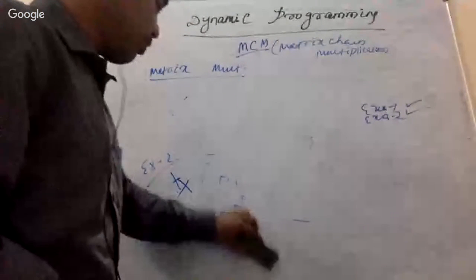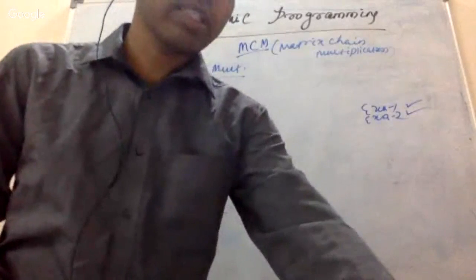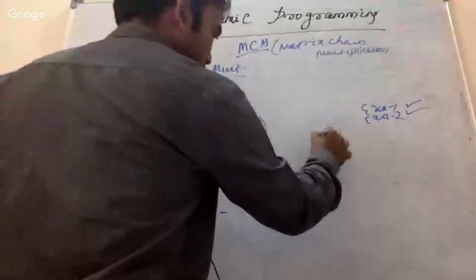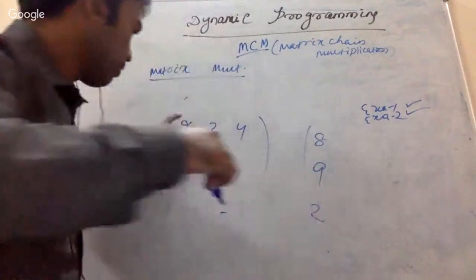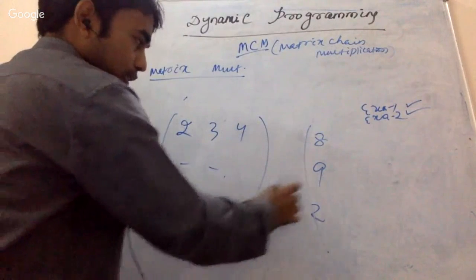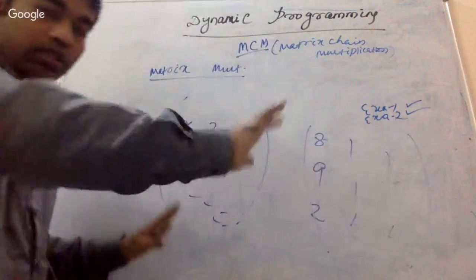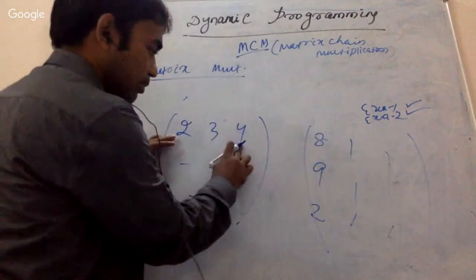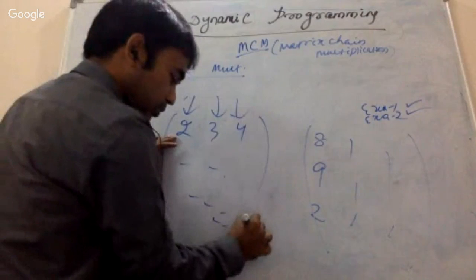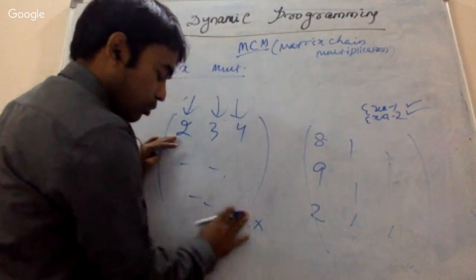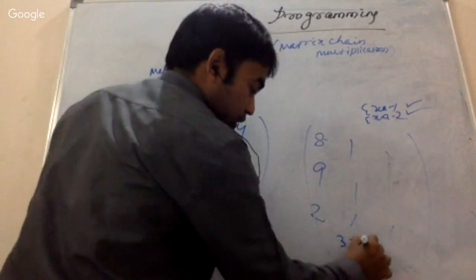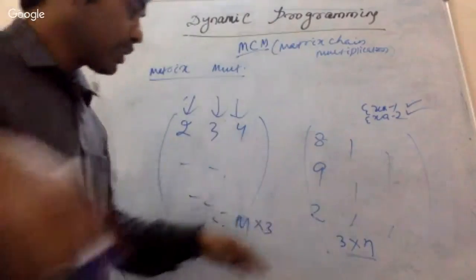But why is it possible or not possible? If you know how we generally multiply matrices, that is the simple fundamental. Suppose 2 3 4, and suppose this is 8 9 2. I am not concerned about the other elements, but if there are 3 elements here, there must be 3 elements here. 3 elements means this is the column, right? That means if it is m cross 3, then this must be 3 cross n.